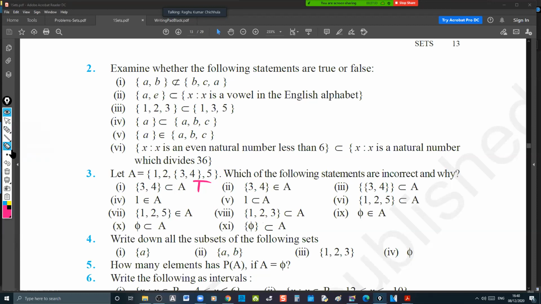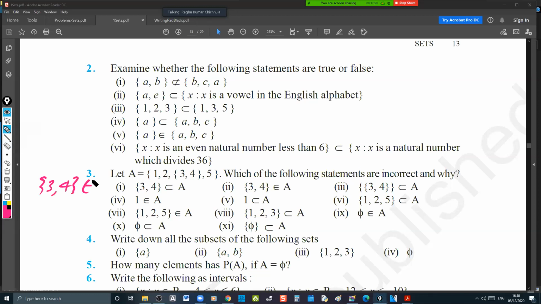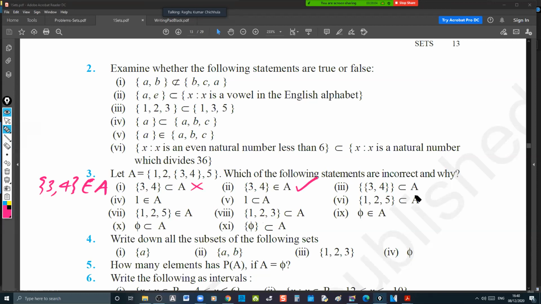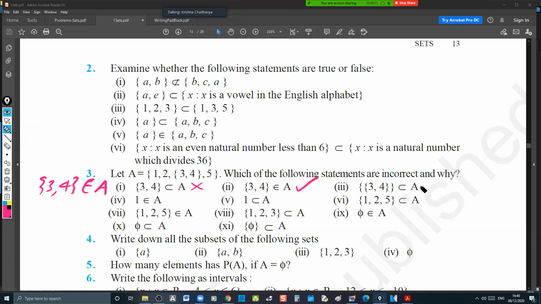So the second one is right then. And what about this? Is a subset of A, correct only, no? Yes, sir. It is correct.